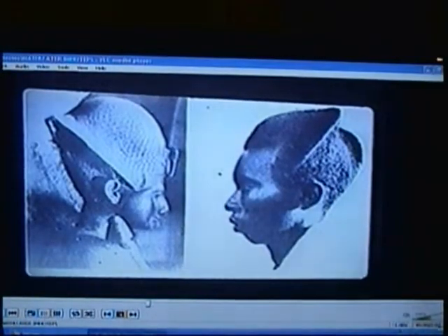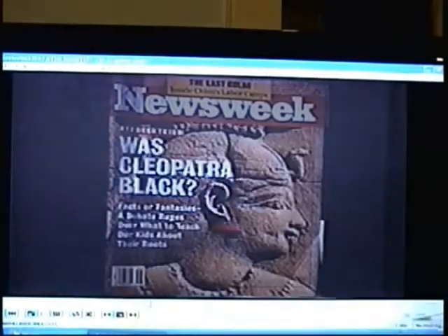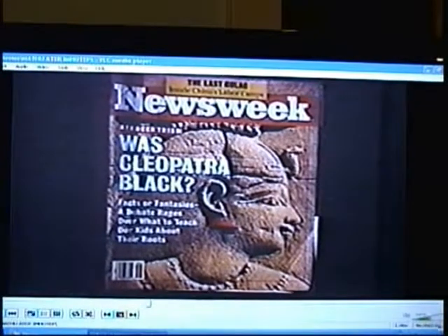So Diop showed the cultural unity of black Africa. You can get that book here, I know. The cultural unity of black Africa. But Ramesses is staring face to face with the ancestral land. So was Cleopatra black? Now, Cleopatra is a fairly insignificant queen in my opinion, and it's really a queen that I'm not really interested in claiming for her blackness.